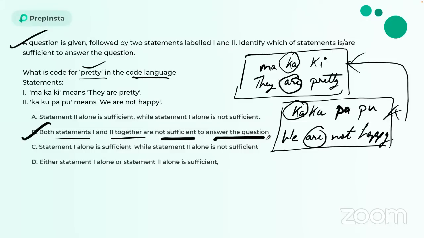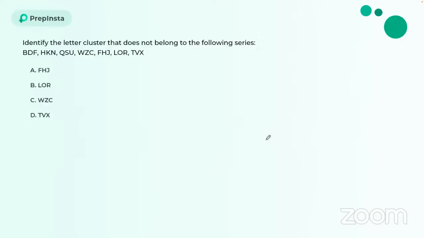I hope this is pretty much clear to you guys. This is how you solve a problem step by step. We have already explained this in the theory lectures on Prime. The Prime subscribers have gone through the theory lectures and know the shortcut approach to solving all the questions. Cool. Let's move forward to the next question now.